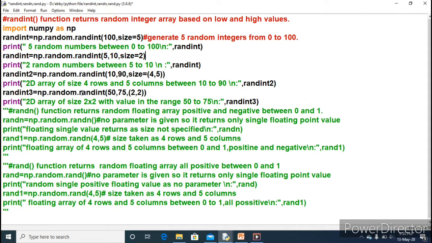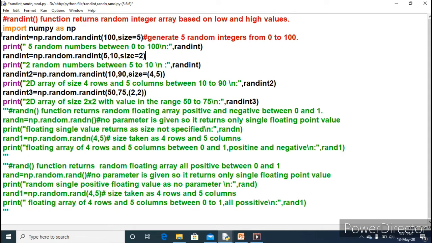The third function, the same function I have used with the next statement as np.random.randint 50, 75, 2, 2. It means lower limit 50, higher limit 75 and 2 rows, 2 columns. That means it will return a square matrix, 2 rows and 2 columns, lower limit 50, higher limit 75. Within this range, any value will return. So here the print statement gives 2 by 2 2D array in the range 50 to 75.